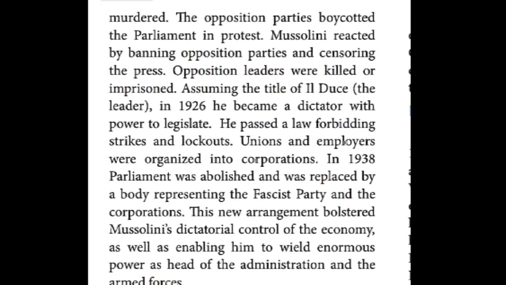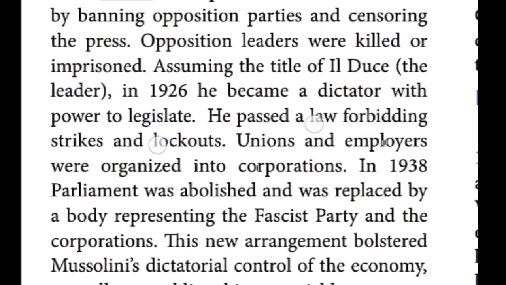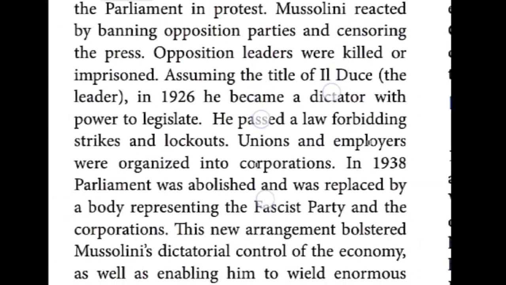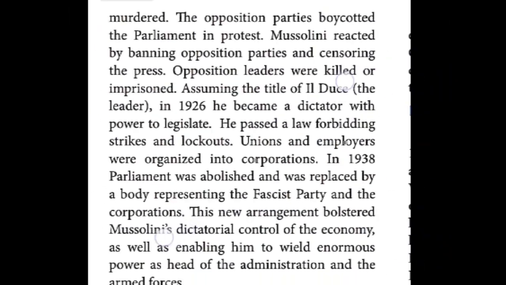So the opposition parties boycotted the parliament in protest. Boycotted, what is the meaning? They were neglected. Children, listen carefully. Who were neglected? Opposition parties boycotted the parliament in protest.